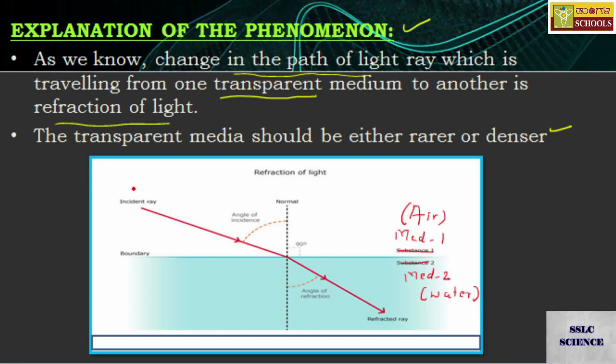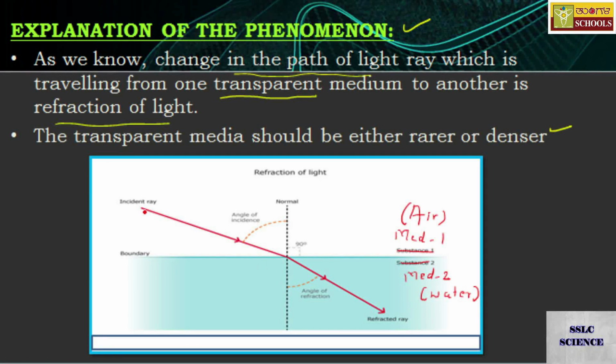So how do you get this phenomenon? As the ray travels from one transparent medium to another, air is one transparent medium, water is the other transparent medium. As it is traveling from one medium to another, it changes its path.